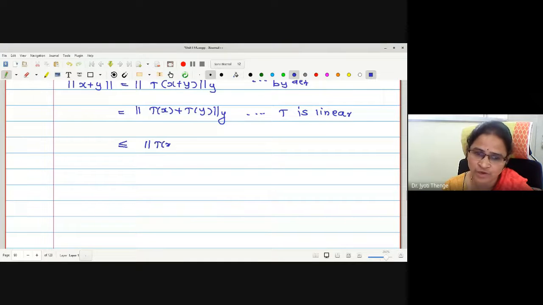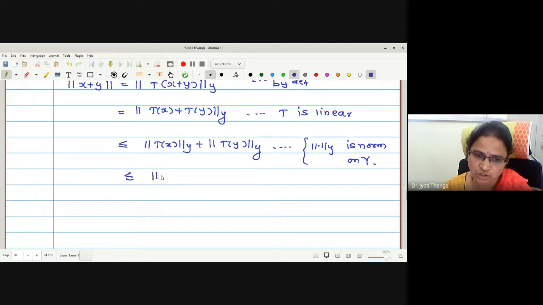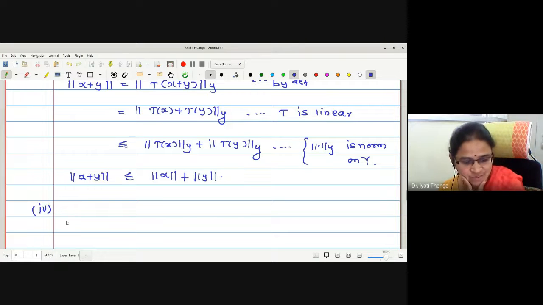This is norm y of T of x added with norm y of T of y. Norm y is a norm on capital Y, or you can write the conditions regarding it. What is this first? Is it norm x? And this is norm y. Hence the proof for the third property.